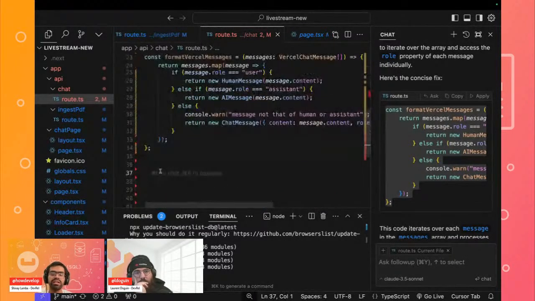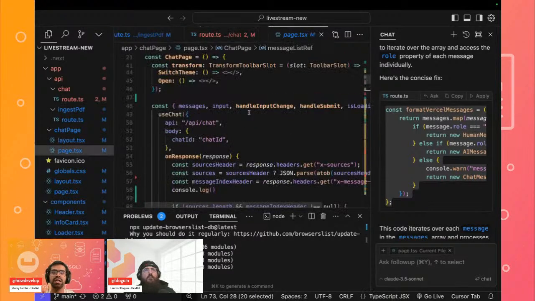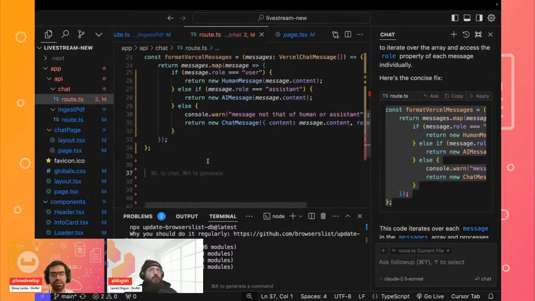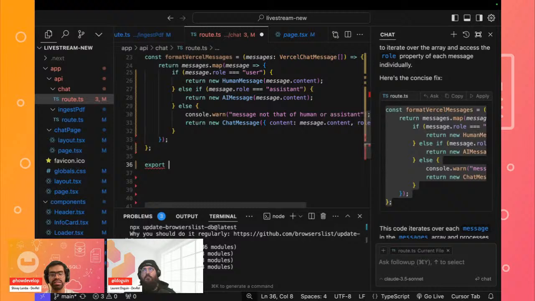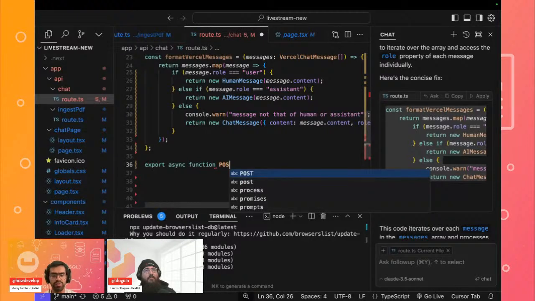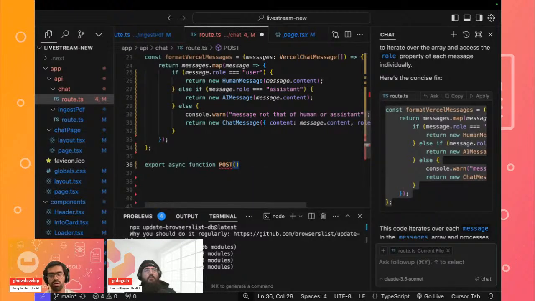So the next step that we'll do is that we will now start to create our actual code for our post request. We have defined the post request inside of our chat app, that will of course require a chat ID and our chat. So let's go ahead and now create our actual function. We will basically create an async function over here, and we can probably keep the name as post, and then of course we will have a request over here of the type request.